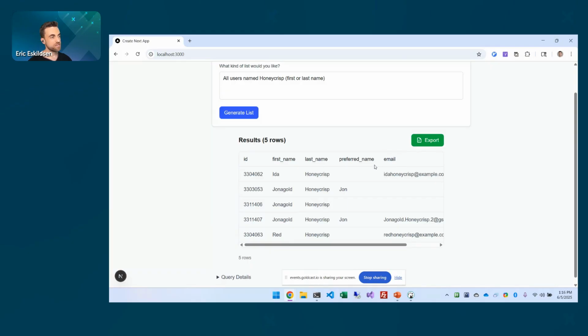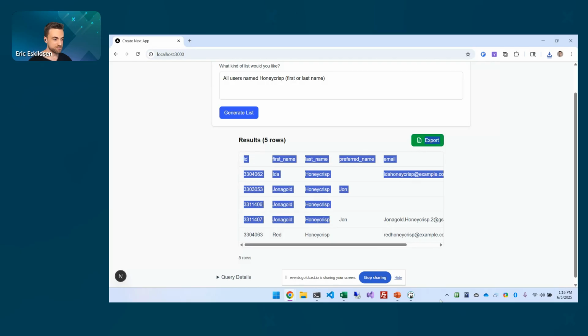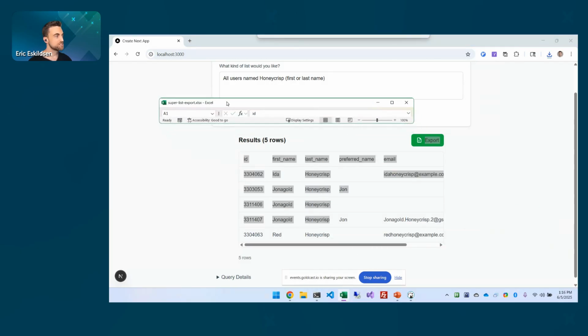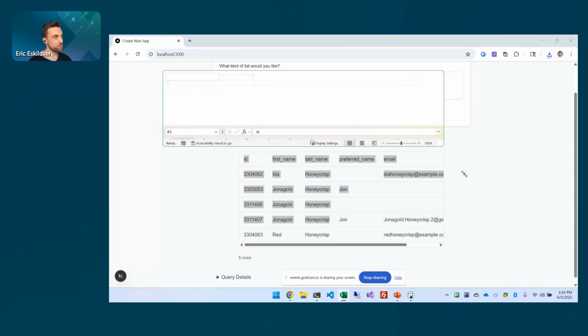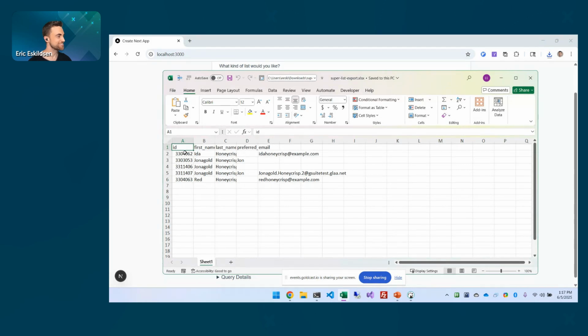But I suppose one of the real powerful things here would be when you start to join it with other tables like staff departments and so on and so forth. But here we've got an export button, like I said. So if we click that, you can see this gives us a nice, whoops. Excel decided to be really small when it opened. There we go. So we got this data table, basically spreadsheet of,